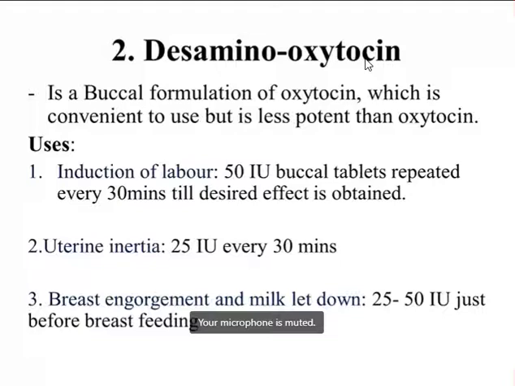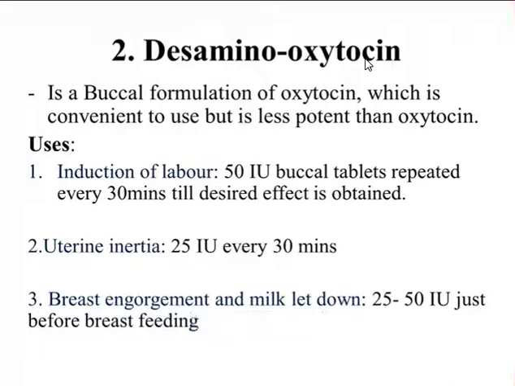Now coming to desamino oxytocin. It is a buccal formulation of oxytocin and it is convenient to use, but it is less potent than oxytocin. The best uterine stimulant is oxytocin. So this desamino oxytocin is given by the buccal route and it is convenient to use, but it is less potent as compared to oxytocin, and it is also given for induction of labor.